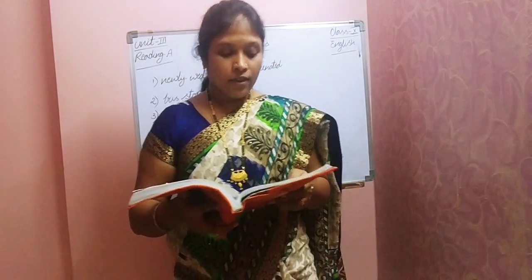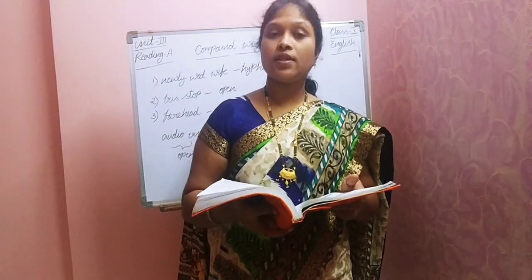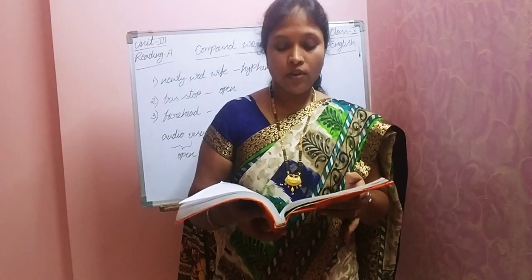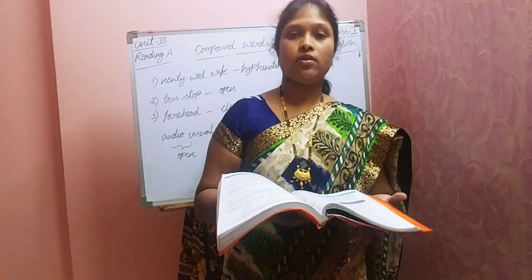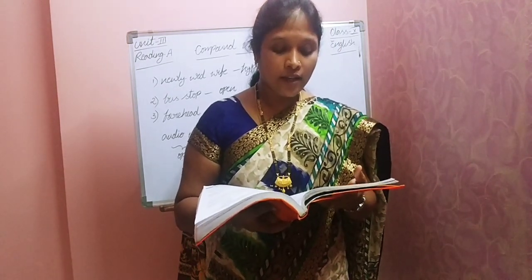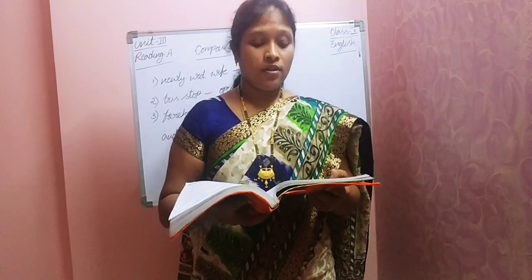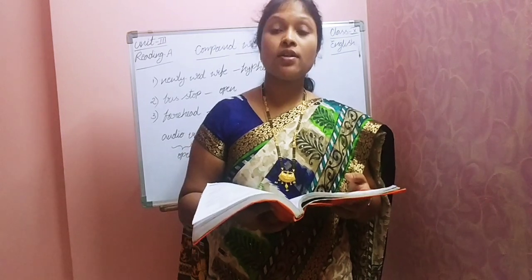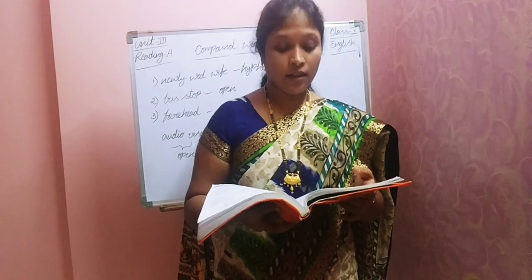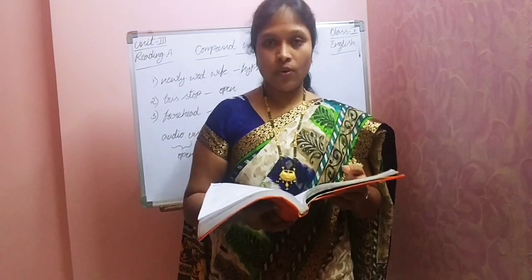Next one. The following statements are false. Correct them. So here also again four sentences are there. Actually they are given false. They are not true. So you have to correct them. That means write the correct answer. This one also you know that. First one, for example. The author offered to carry the trunk for some time. Is it true, children? It's not true. All the way the luggage was carried by his father only. He never offered to carry the trunk. Like that, correct the statements. Okay, that is also homework.